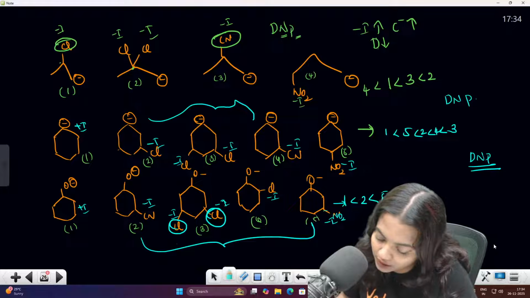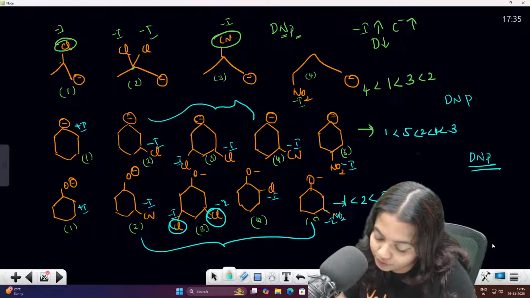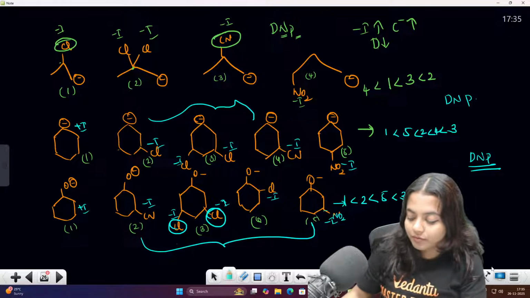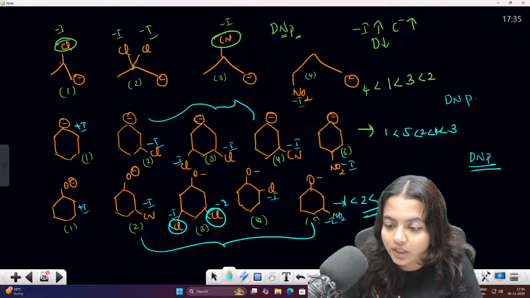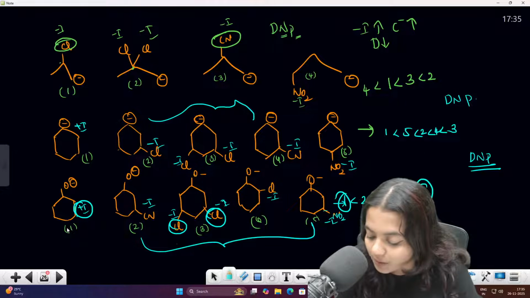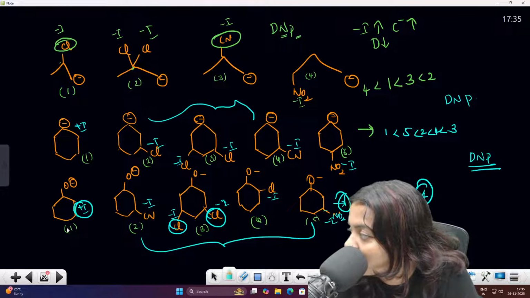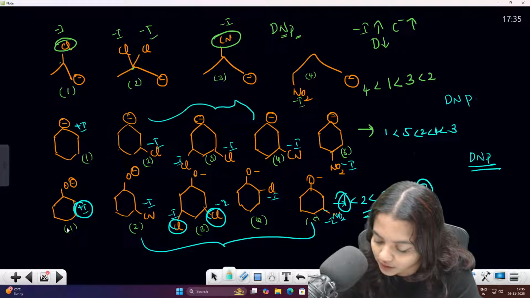Clear everyone? This is correct. 4 is more, 1 is less. 1 is less because 1 has a plus I effect. When there is a plus I effect, there will be less stability. I hope this is clear everyone.